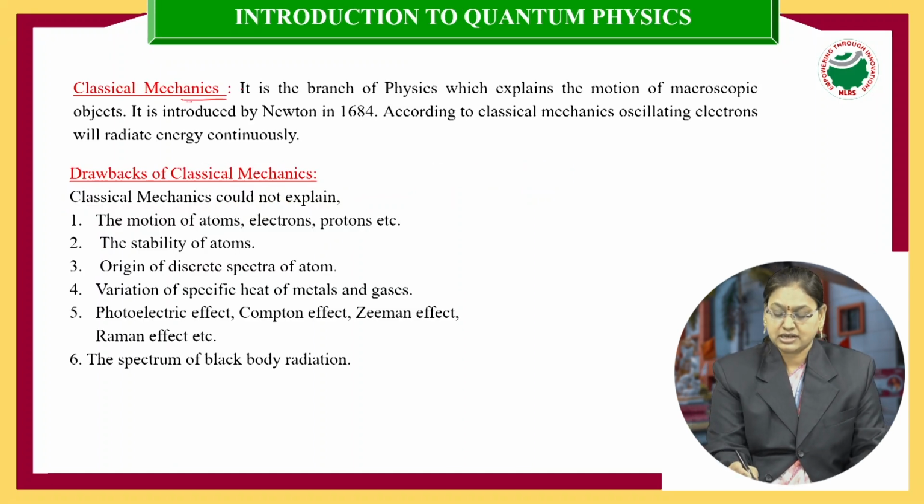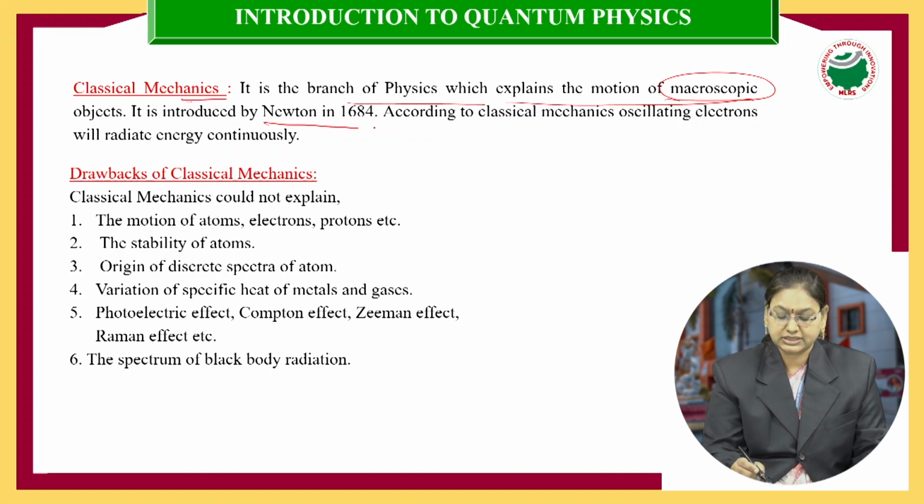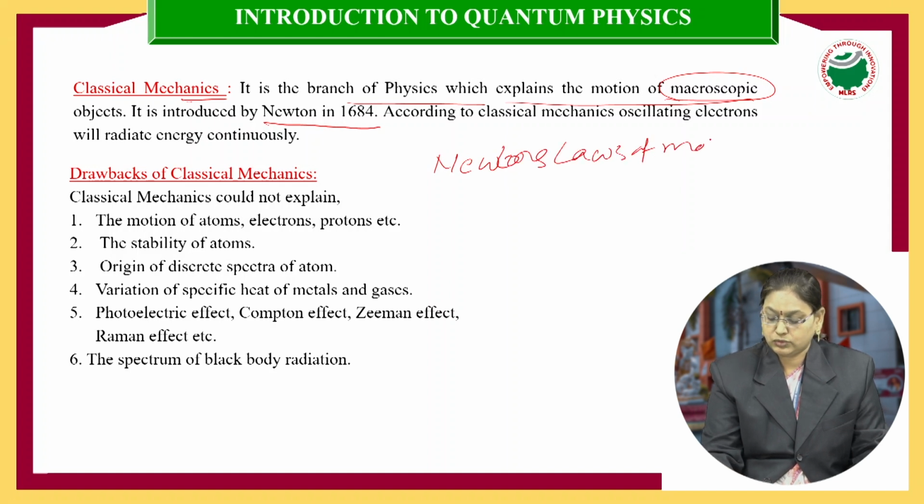Classical mechanics is a branch of physics which explains the motion of macroscopic objects. Macroscopic objects means the objects which are larger in size. It was introduced by Newton in the year 1684. Classical mechanics is based on Newton's laws of motion. Therefore, it is also known as Newtonian mechanics.